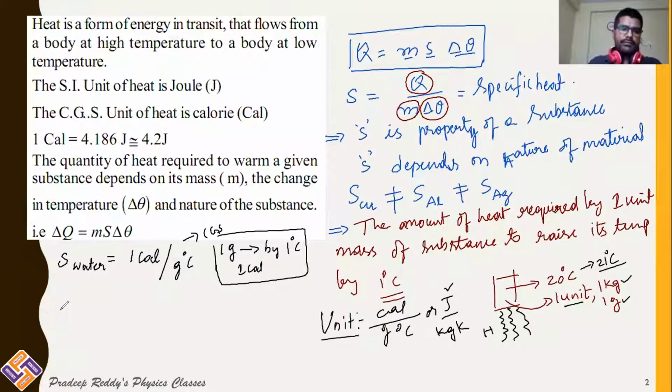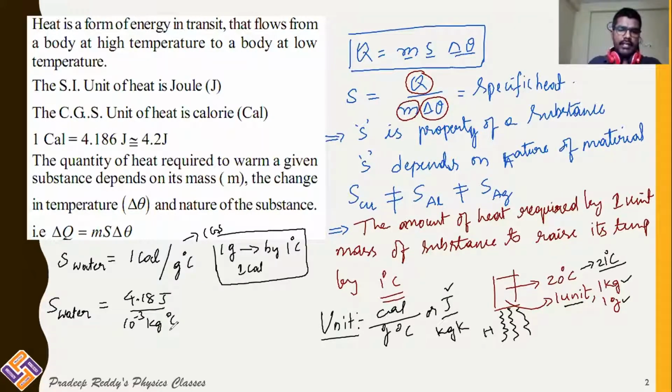Now the specific heat of water is equal to 1 calorie, which is 4.18 joule, divided by gram, which can be converted into kg, that is 10 power minus 3 kg, per degree Celsius. Whether it is in the CGS or MKS system, I am keeping the temperature change the same, only 1 degree Celsius.